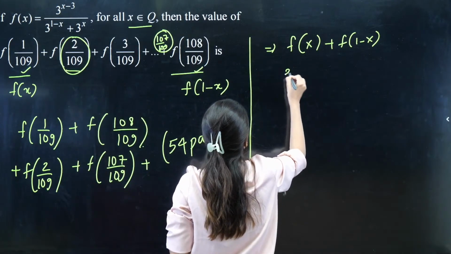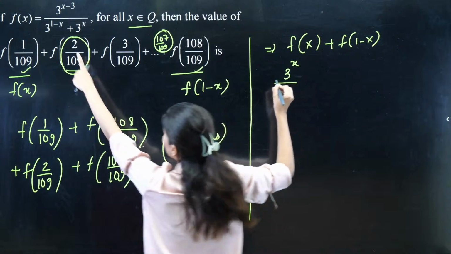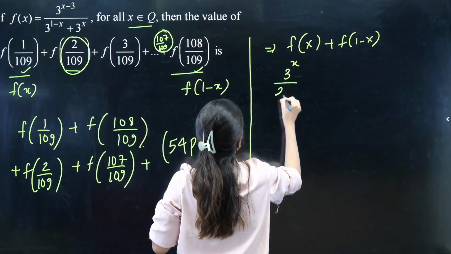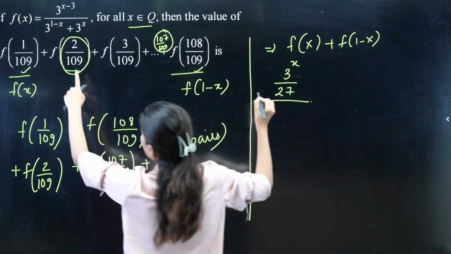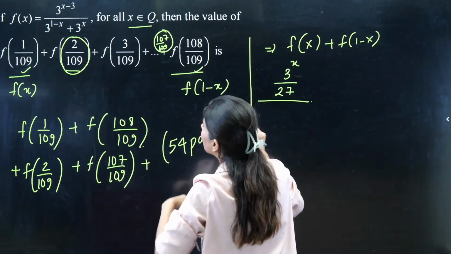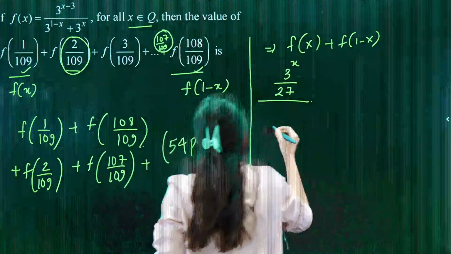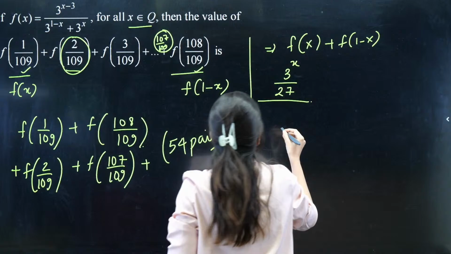So f(x) is 3 raised to power x upon, can I open it? So this is 3 upon 27 upon, we are having 1 by 3 raised to power x. Can I write it the same way only? I need to write this as 3 raised to power 1 minus x. So this is the same thing. Do not disturb it. So 3 raised to power 1 minus x plus 3 raised to power x. This is your f(x). Correct?